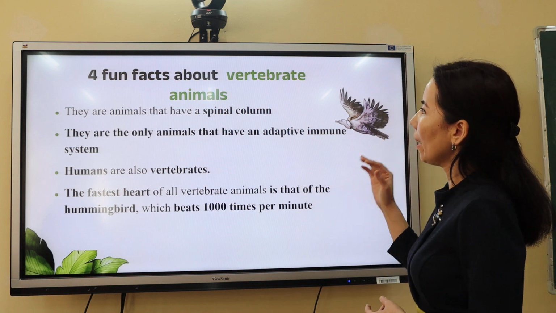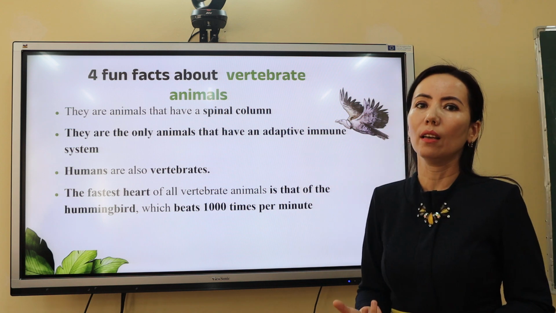The first one is they are animals that have a spinal column.